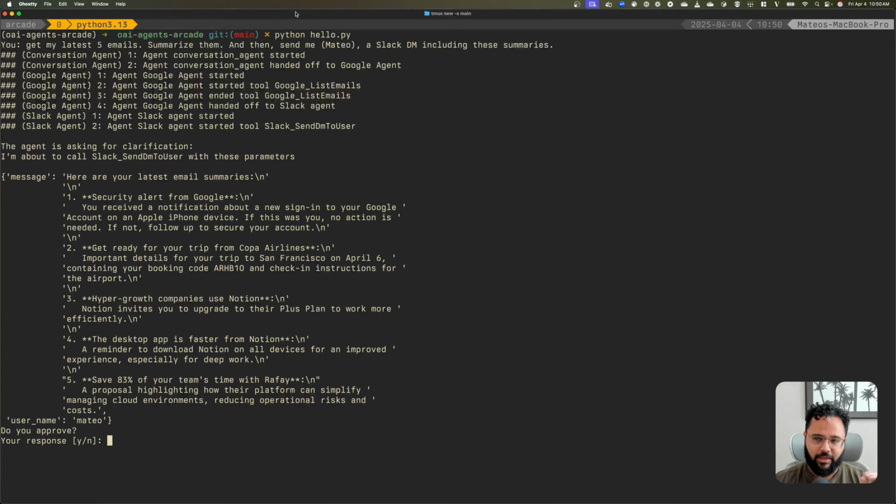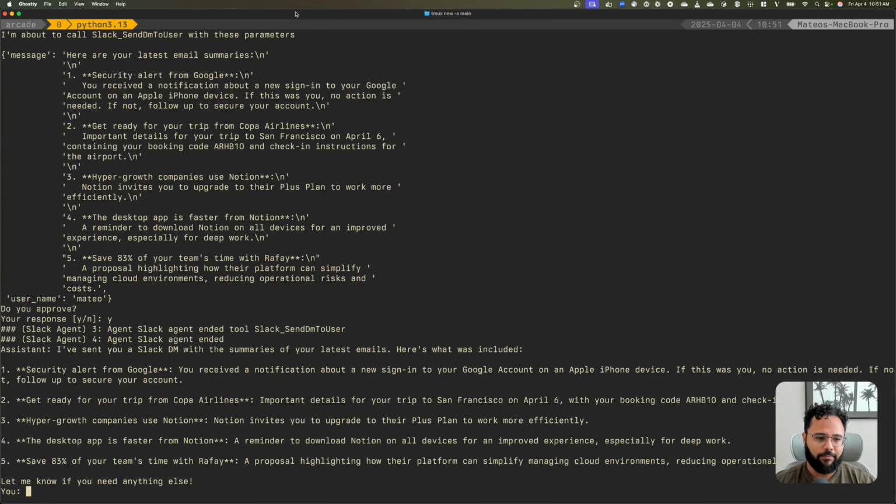I don't want any agent to send stuff on my behalf without me having to approve this. This is called human in the loop, and it prevents, for example, a hallucination from being sent to customers or other people. In this case, it's just sending it to myself, so I'm going to approve this DM, and it's going to go ahead and send that Slack DM to myself. So it says, I sent you a Slack DM with the summaries of your latest emails. Here's what is included, and for now I'm just going to exit, and I'll show you how to build this thing.